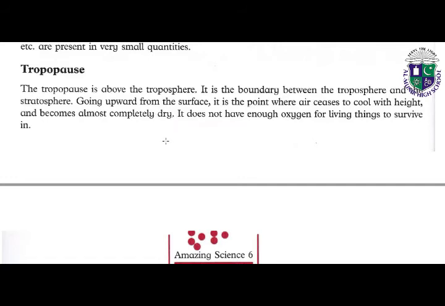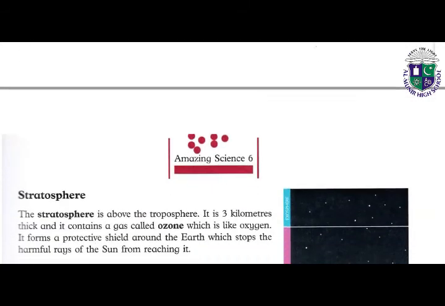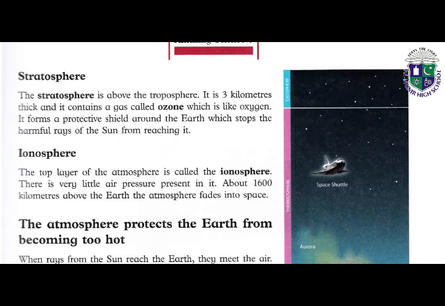So basically it is a boundary between the first and second layer. It does not have enough oxygen for living things to survive in.